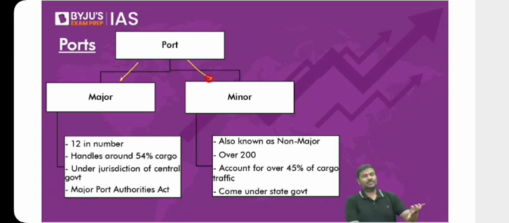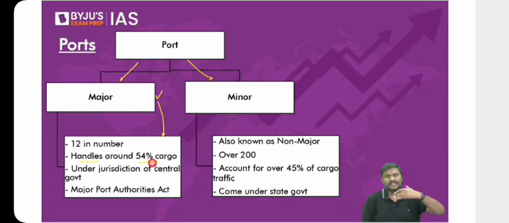But what is the difference between a major port and a non-major port? The major ports will come under the regulation of the central government, that is, the union government. There are 12 major ports which are operational, and these major ports handle around 54% of the total cargo in India.